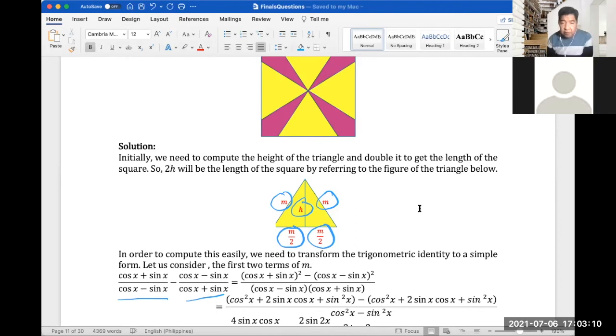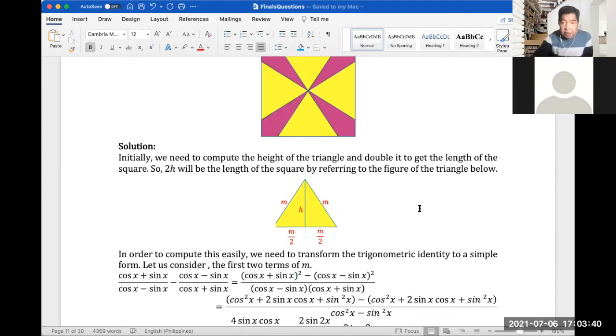So if we combine these two, this would be equal to the quantity cosine x plus sine x squared minus cosine x minus sine x squared, all over cosine x minus sine x times the quantity cosine x plus sine x, which is the denominator. So manipulating this and expanding all our quadratics in the numerator, we have cosine squared x.